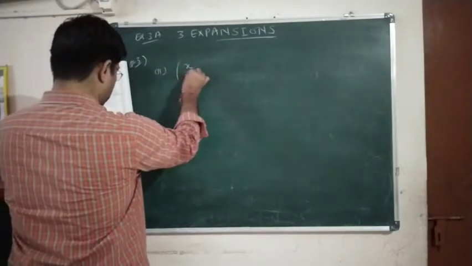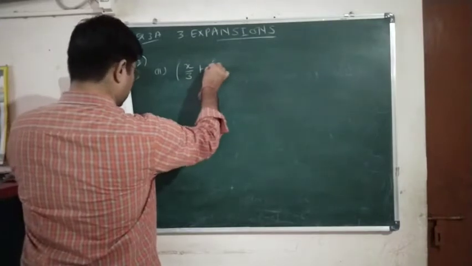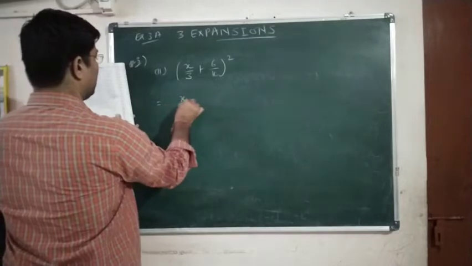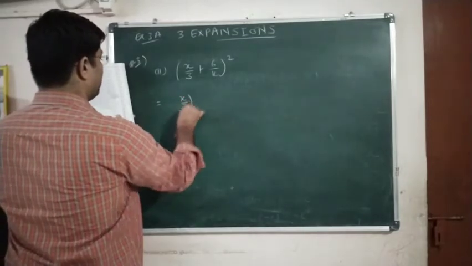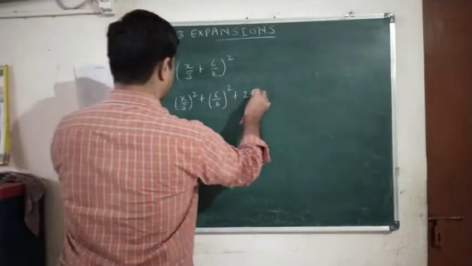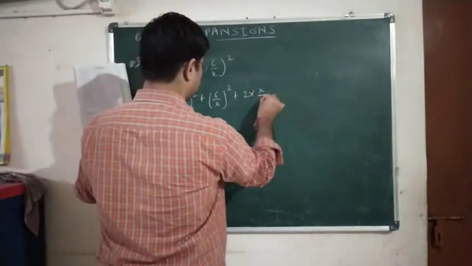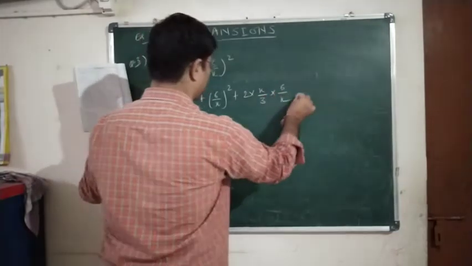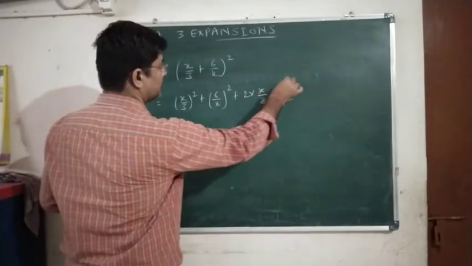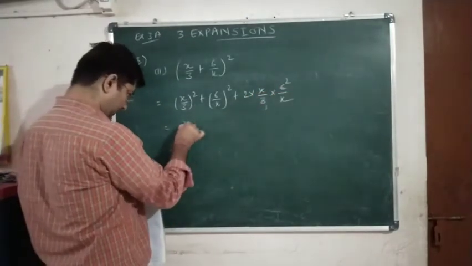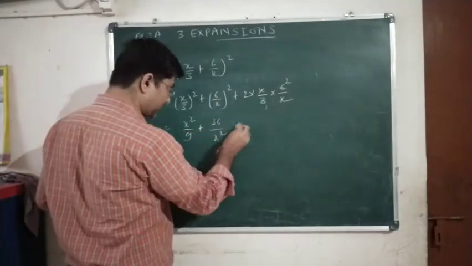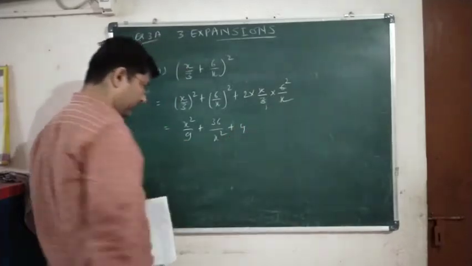The second I will do: (x/3 + 6/x) the whole square is equal to (x/3)² + (6/x)² + 2 into ab, that is x/3 into 6/x. Clear? So this x will get cancelled. 3 1s are 3, 2 2s are. Okay, over here x²/9 + 36/x² + 2 2s are 4.